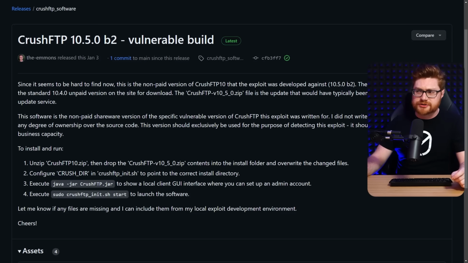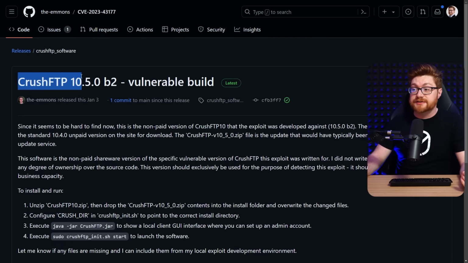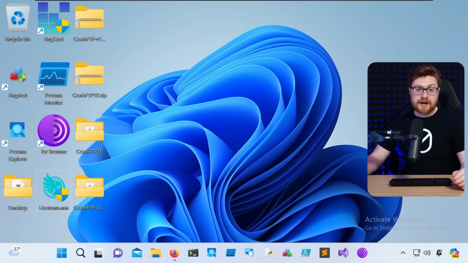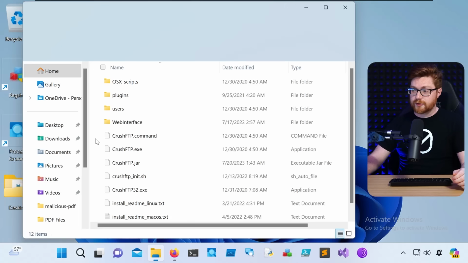Now, after I got to chat with some folks, bounce some ideas around, and do a little bit more research, we found this CrushFTP 10.5.0 B2 vulnerable build that was available on GitHub from the past CVE-2023-43177, shared by the Hammond, one of the individuals here on GitHub. They had been generous enough to share a copy of the old school original CrushFTP 10.zip, but it included another copy with a different edition that you could patch onto it, overwriting the files and still maintaining the vulnerabilities. I've gotten these both downloaded on my Windows 11 virtual machine.